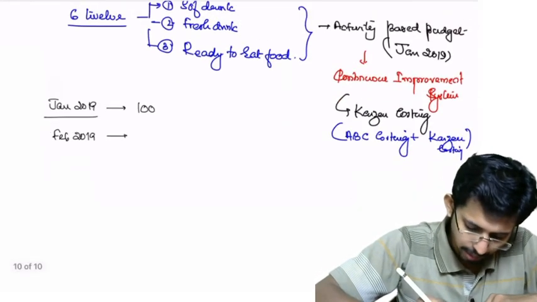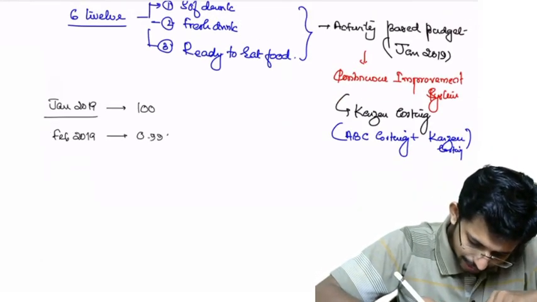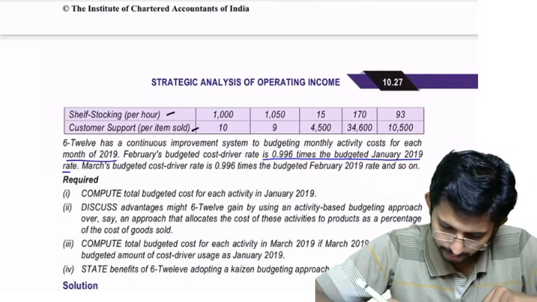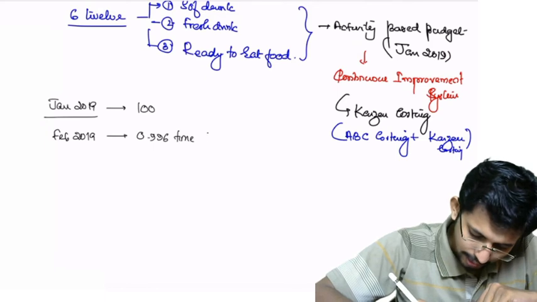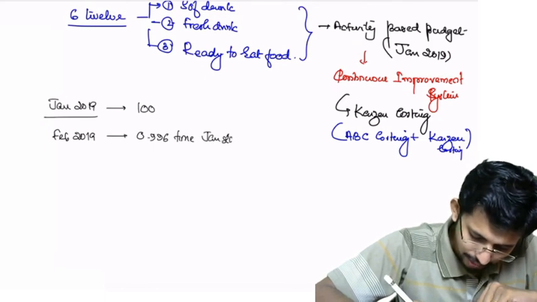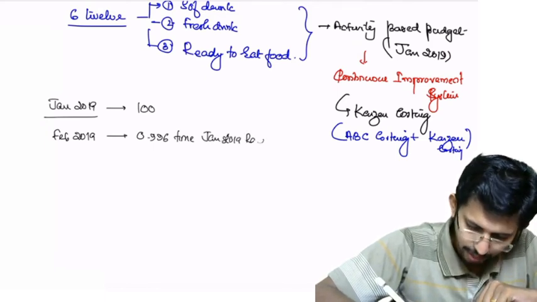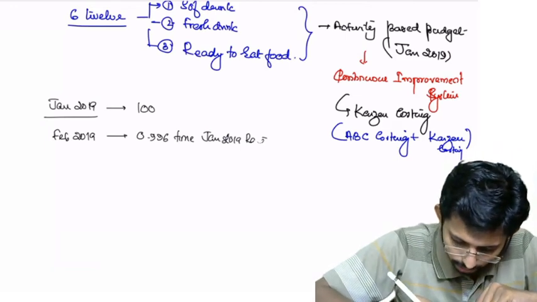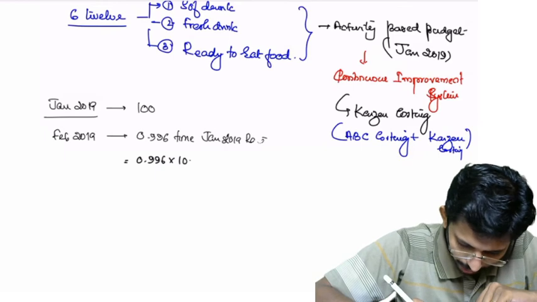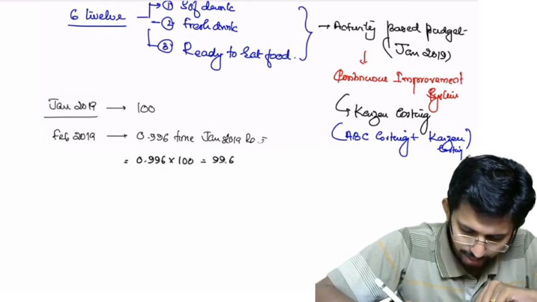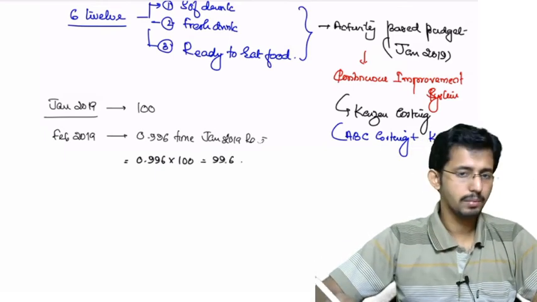So the rate will be 0.996 times the rate of January 2019. Okay, so that means this will be 0.996 into 100, or 99.6 will be the rate.